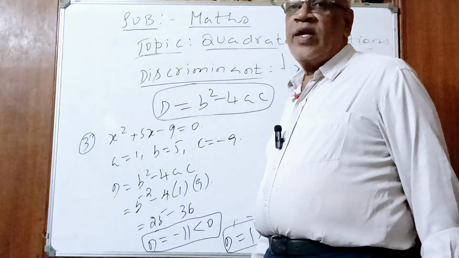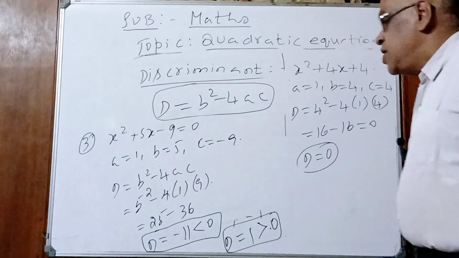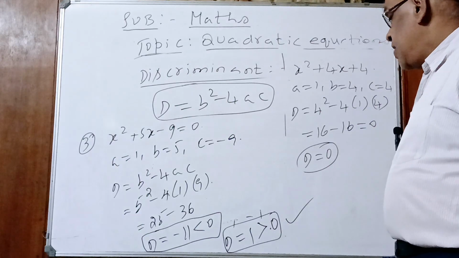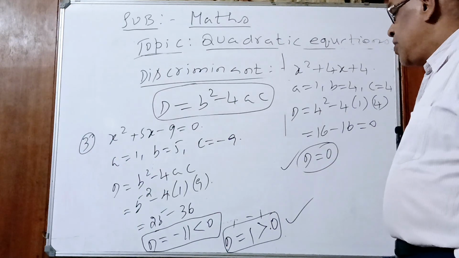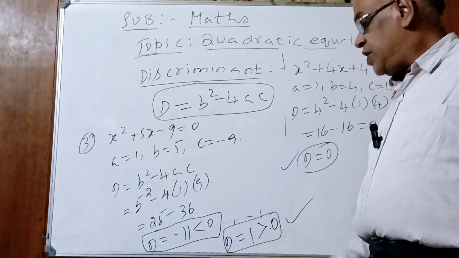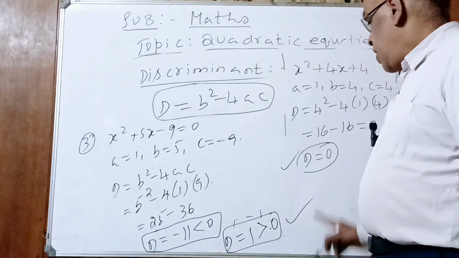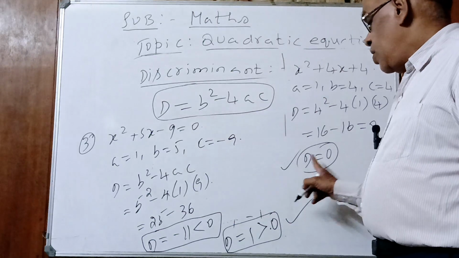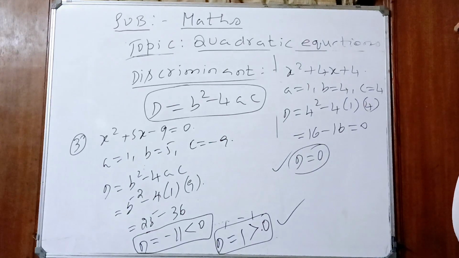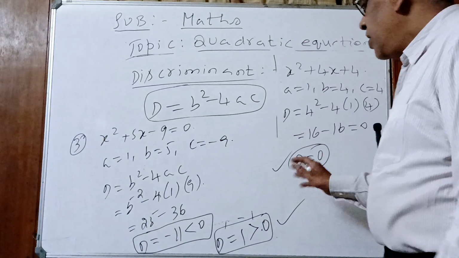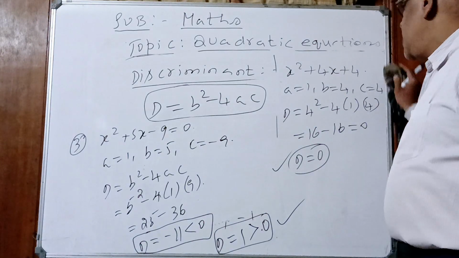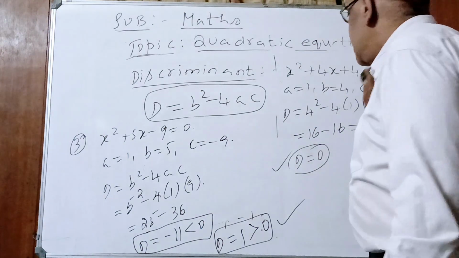Our next topic, nature of the roots. Here see, children, first question, what is D value? Greater than 0. Second question, D is equal to 0. Third question, D is equal to minus 11, which is less than 0. We have got 3 different cases. So, now the discriminant D is equal to b square minus 4ac will decide the nature of the roots.